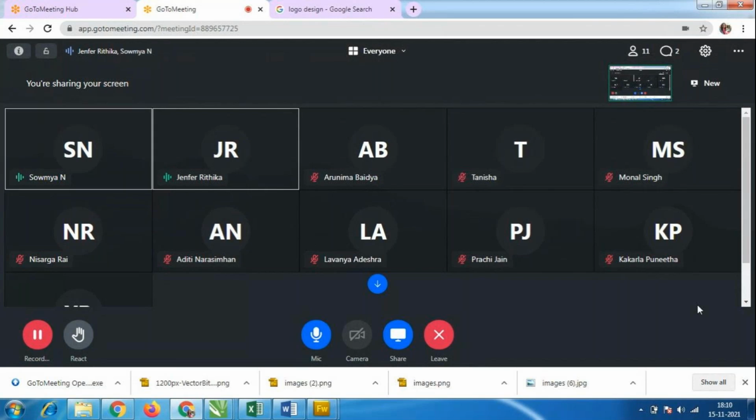So for brand identification, when any company launches a product, everybody will see the company logo and what brand it is. Even when we are buying mobiles or any electronic things, we will see the brand. Okay, it is a Samsung or a Sony.